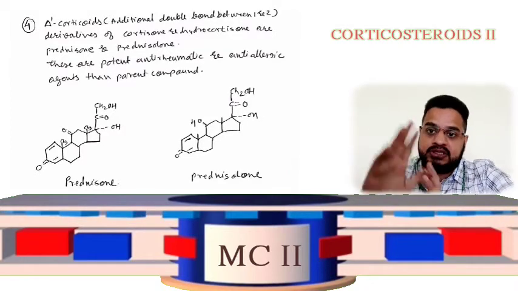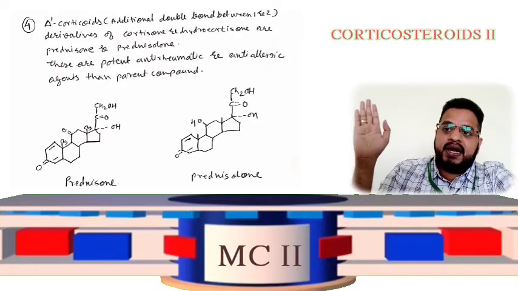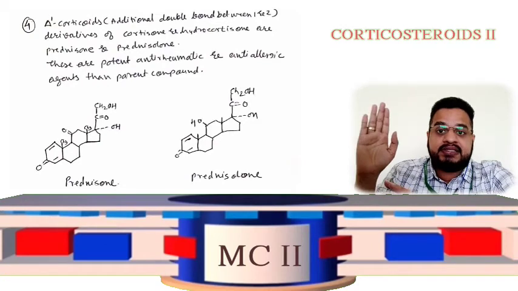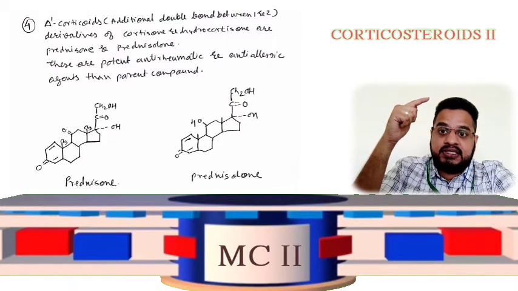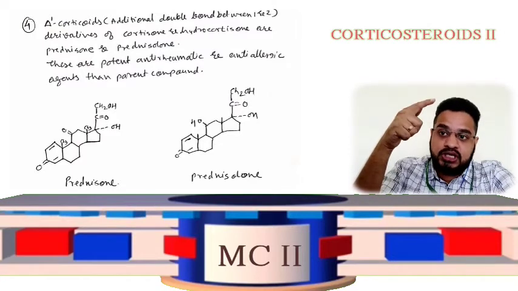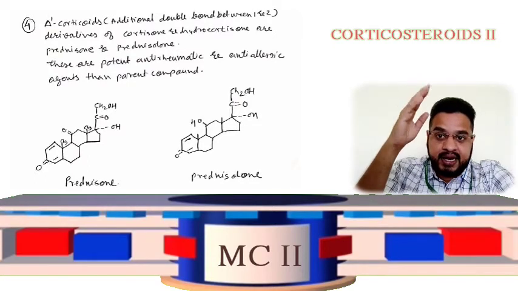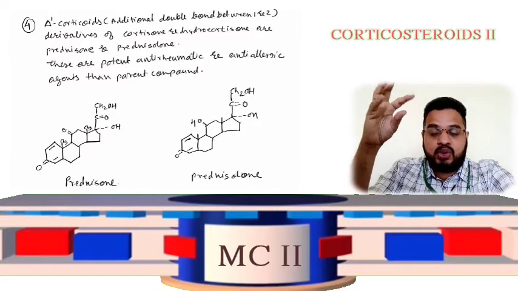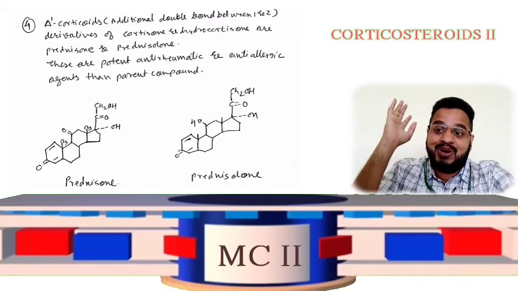Delta 1 corticoids. Now see in these structures I have drawn here, prednisone and prednisolone. They look exactly the same as cortisone and hydrocortisone, isn't it? Third position the keto group is there, fourth position double bond is there, the 17 total ring carbons are there, 18 and 19 angular methyl groups are there, 17 hydroxy group is there, then the 20 CO group is there, 21 CH2OH group is there, 11 position OH and O are also there.